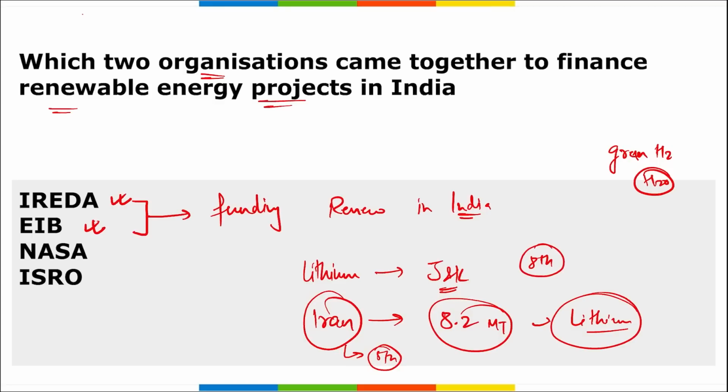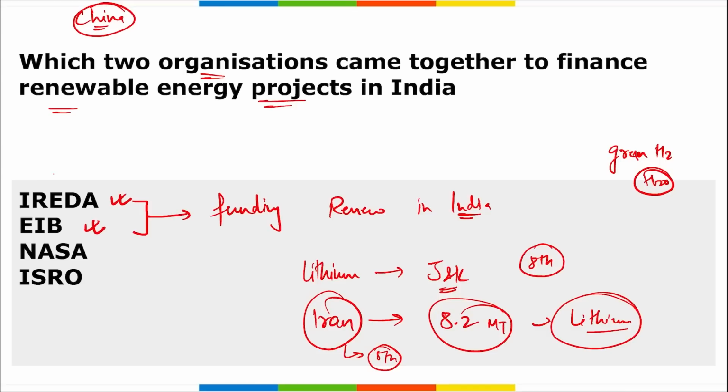And if we are talking about the processing, who has the monopoly over the processing of lithium in the world? It will be your China. This question can definitely be asked: which country holds the monopoly of processing lithium in the world? It is China. Though they do not have the largest reserves, still because of the technological development there, they have the largest monopoly over the processing of lithium.